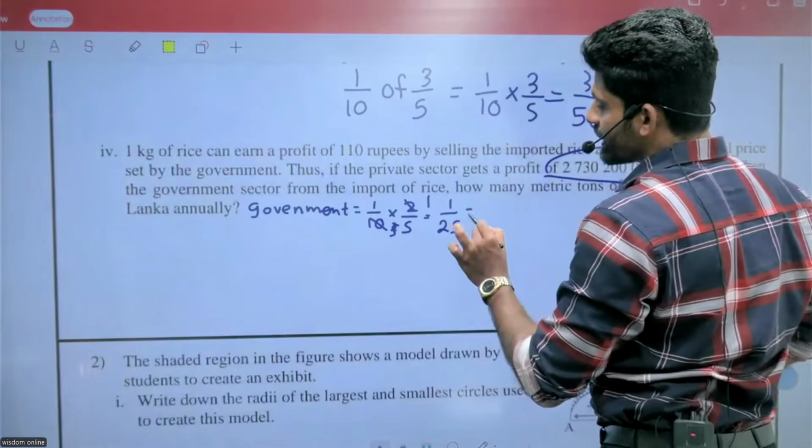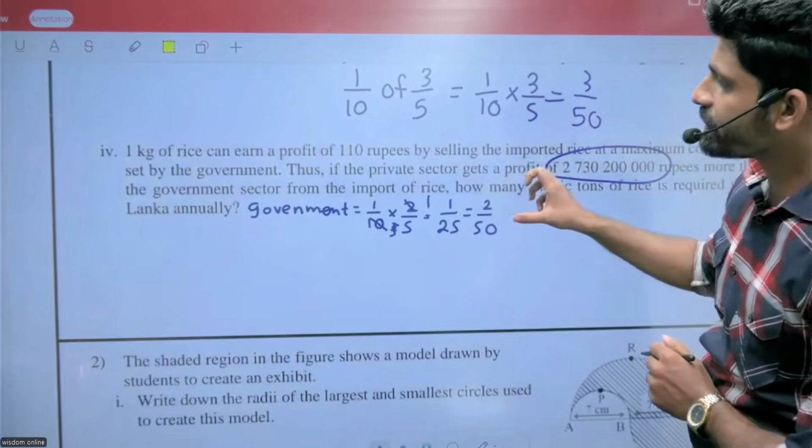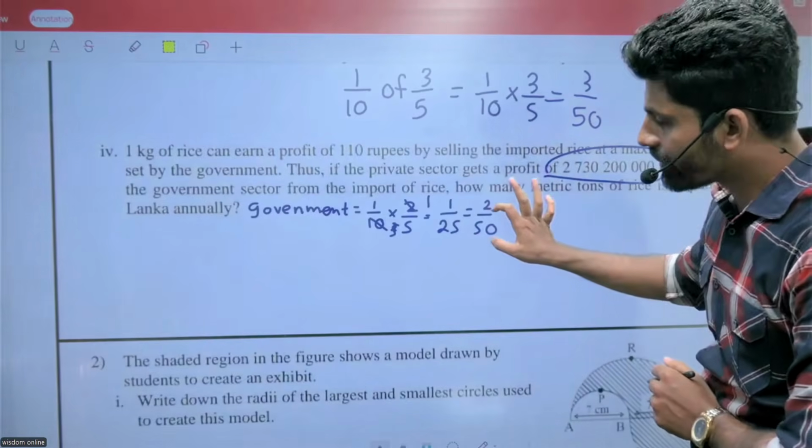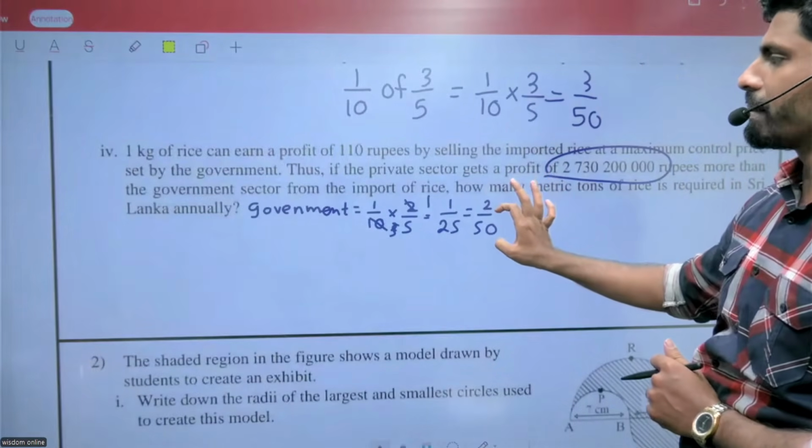1/25 means 2/50. Now, what is the difference between private sector and government sector? 3/50 minus 2/50, so 1/50 is the difference between the private sector and government sector.